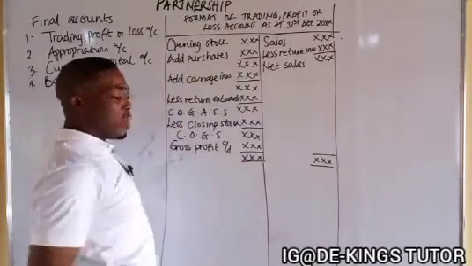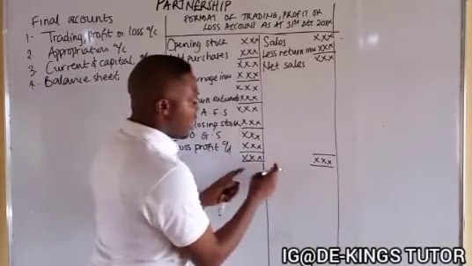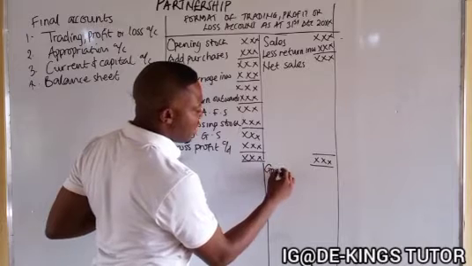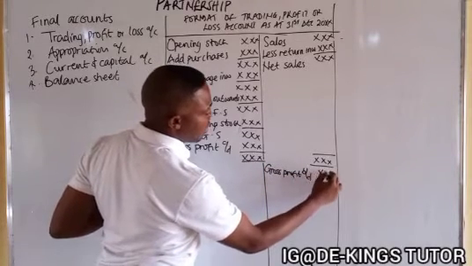The next part that we normally join together is the profit or loss. Since we have our gross profit, it will be brought down here as gross profit brought down.